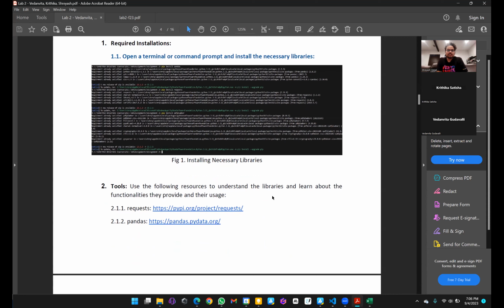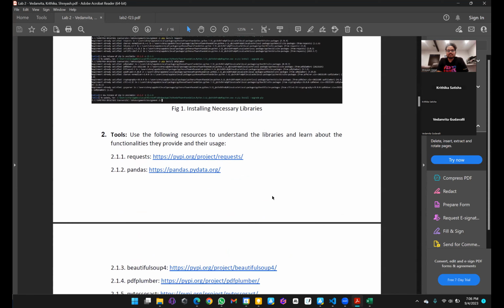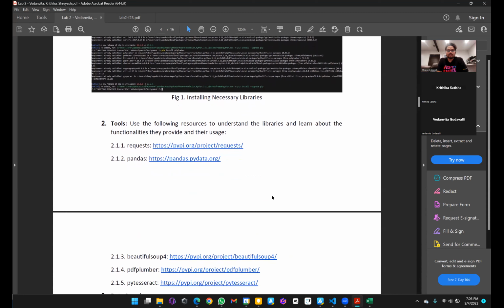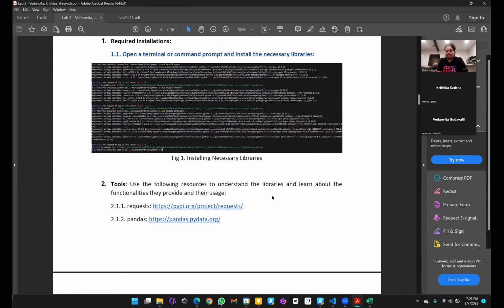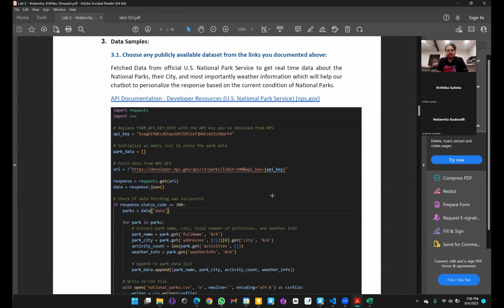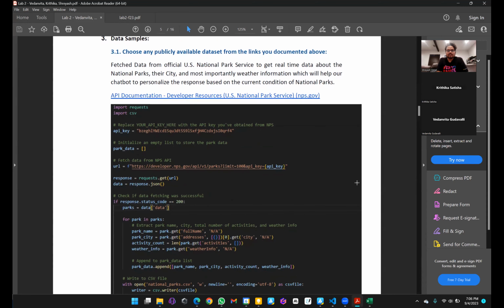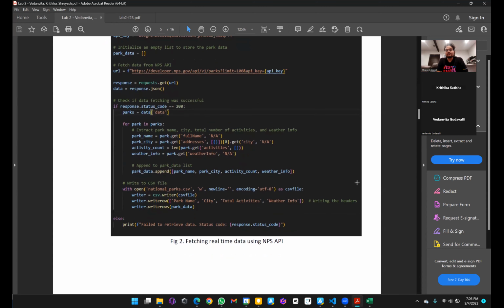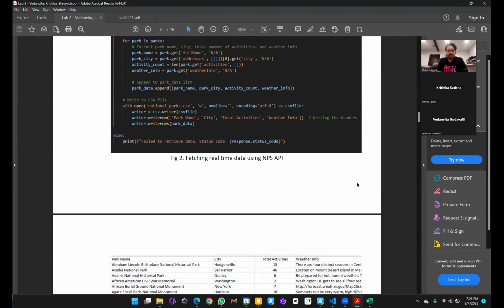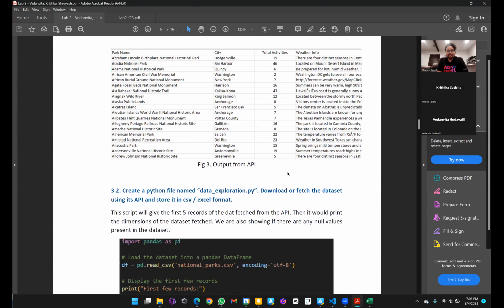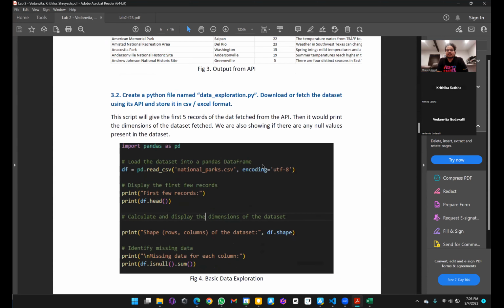So I have used libraries like Requests, Pandas, Beautiful Soup, PDF Plumber, and Pytesseract to interact with the custom data set that we will be using for our chatbot. So from here, as you can see, we have used this code to get the data from the NPS API. This was the data set that I've shown on the Excel.